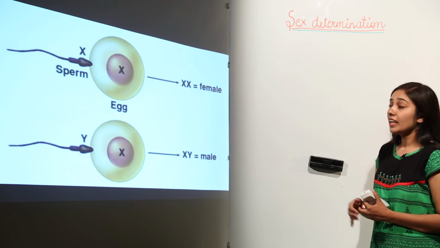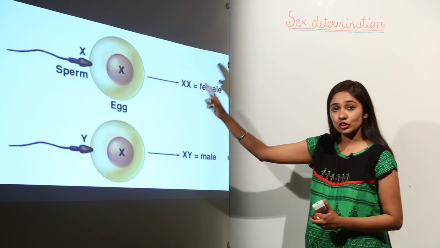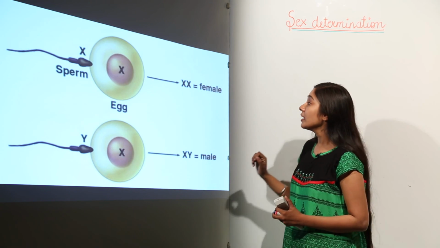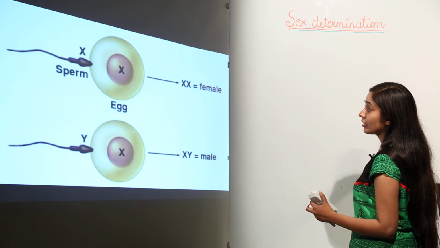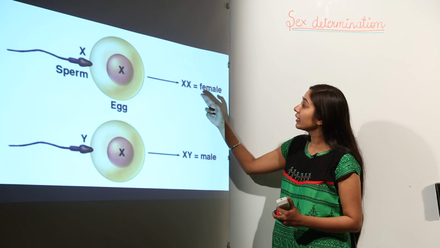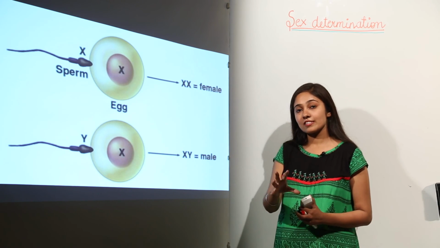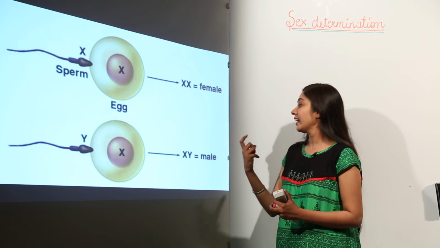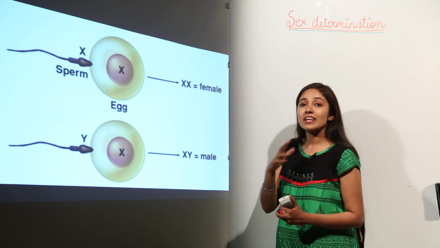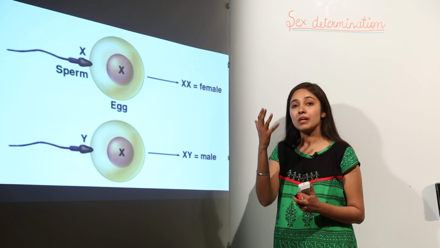So remember, if the male gamete, that is sperm, is carrying an X chromosome, it is going to fuse with an egg that is carrying an X chromosome. So what type of offspring will be formed? It will be a female because of XX combination. Remember, the male sex of the child is determined by the presence of Y chromosome only. So the Y chromosome presence is a must for the birth of a male baby, a baby boy.